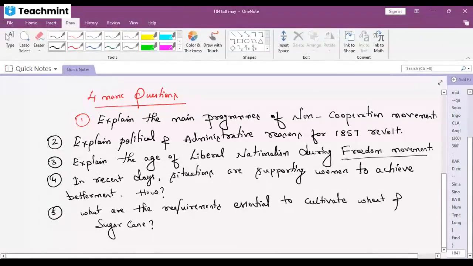Next question. Situations are supporting women to achieve betterment. How? From which chapter does this question belong to? Quick. Make it fast.